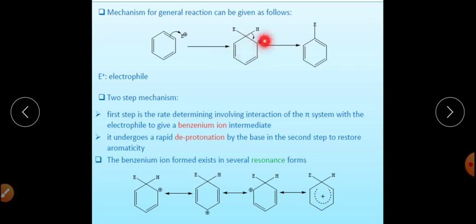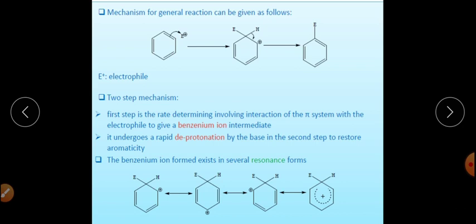It will form this particular arenium ion, and this arenium ion is resonance stabilized. The second step will be the deprotonation step, and in the deprotonation step, this H positive will be eliminated from this one. So it will regain its aromatic character, meaning aromaticity will be restored in the second step. So the second step will be a fast step.